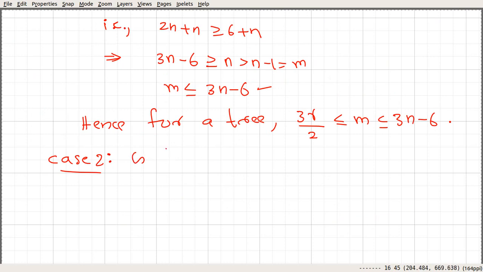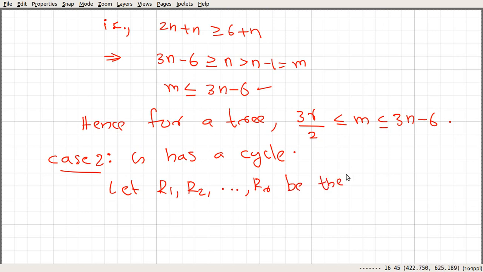So G has a cycle, and since we are dealing with a plane graph, it divides the plane into different regions. Let there be r regions, say r1, r2 up to r sub r, the regions of G.